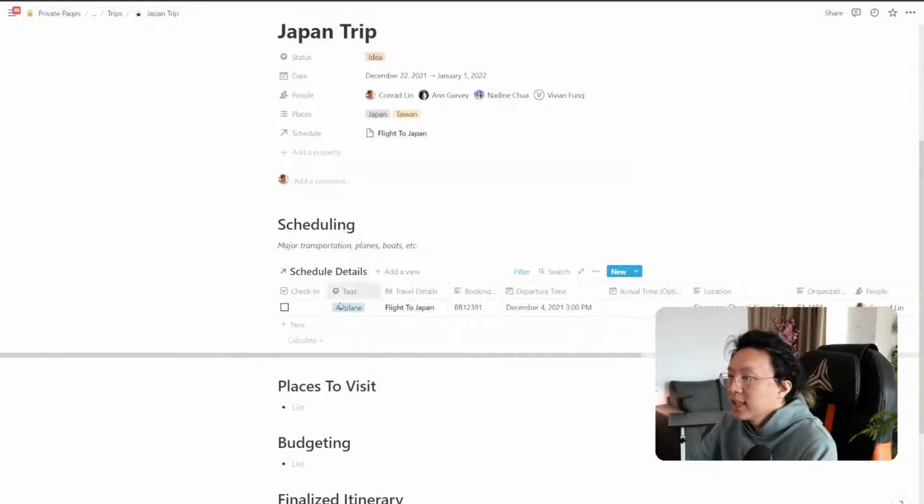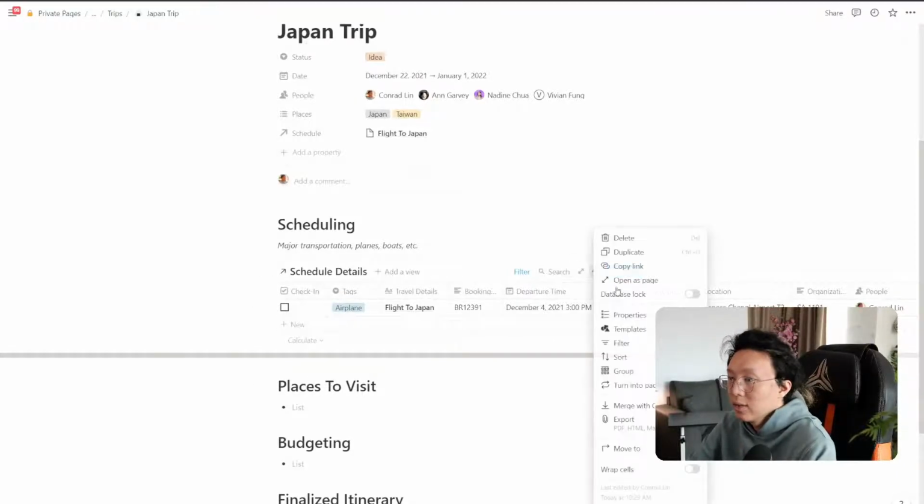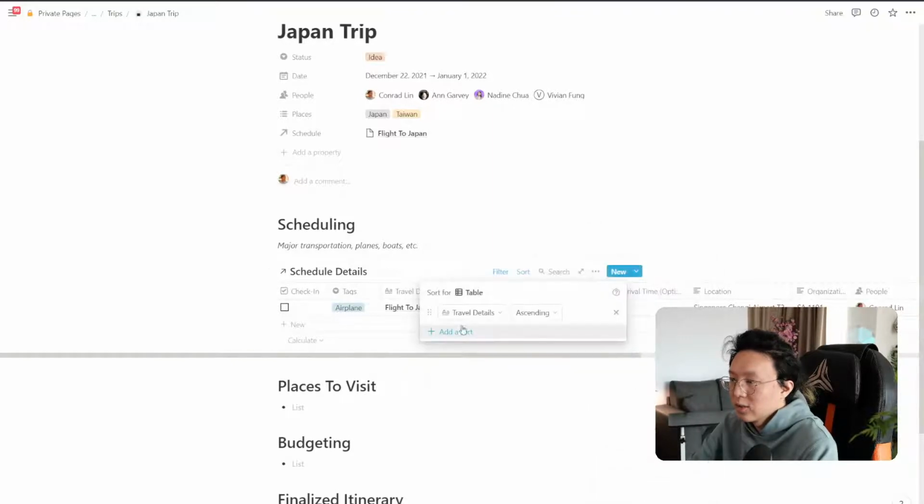And you can see that as we keep adding more and more different schedule details, it makes it super easy for us to really just see all the different things that we need to do and the things that we haven't done yet as we go on. And we can do really awesome stuff like sorting, right? We can sort by departure time, so we can know that we are leaving at the right moment. So just to ascending. And then we can see all the different things.